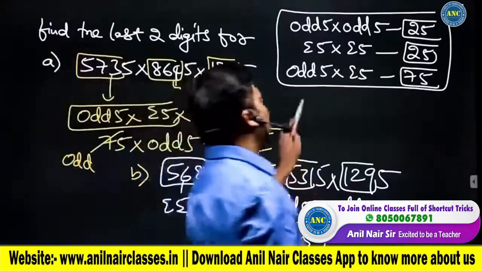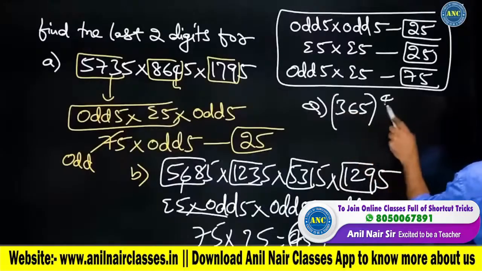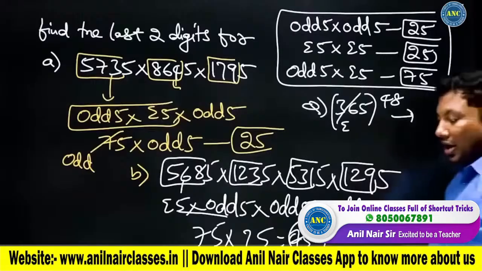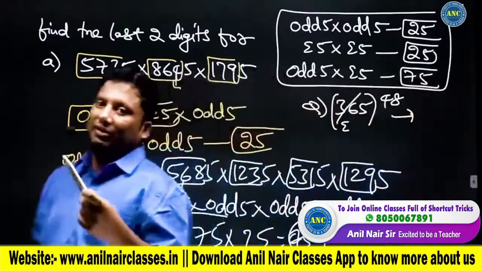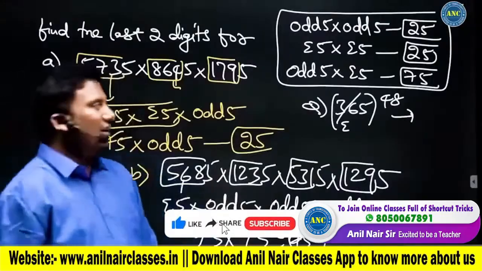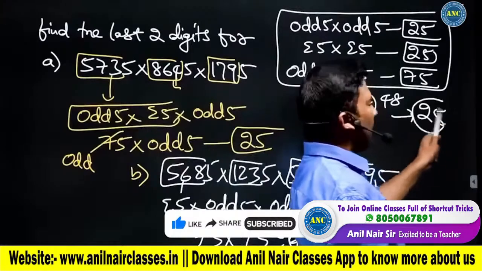Can you tell this answer orally? 365 power 48, please tell me the answer. 36 is an even number. Even 5 into even 5, 25. Into even 5, 25. Into even 5, 25. So even 5, even 5, even 5. The last 2 digits are always 25.